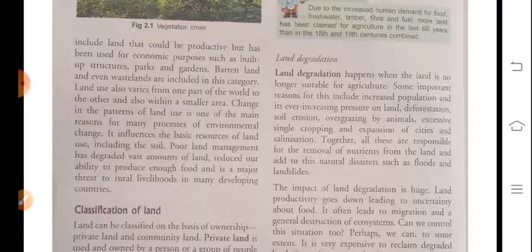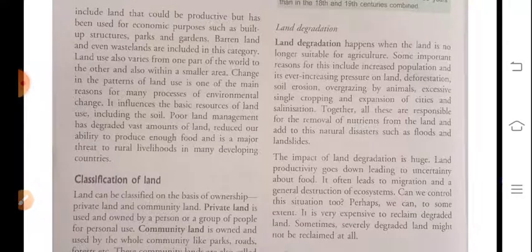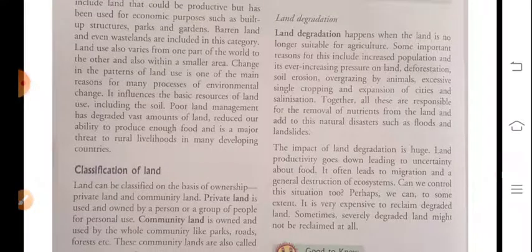Land degradation is related to deforestation, when you start to cut the trees. Also, soil erosion means the loss of soil, the removal of soil from one place to another. Soil erosion, natural disasters, floods, and landslides are all parts of land degradation.